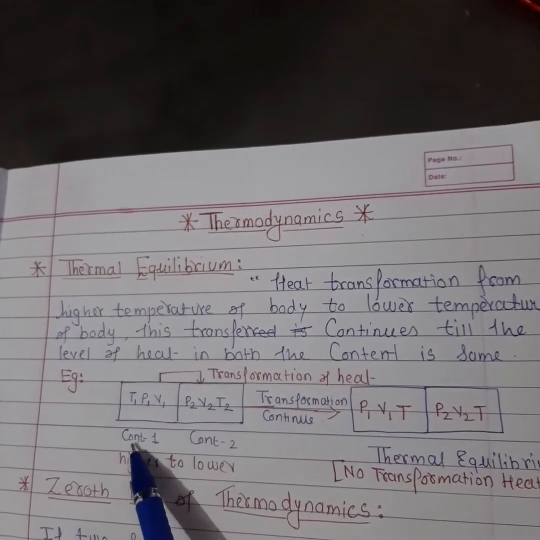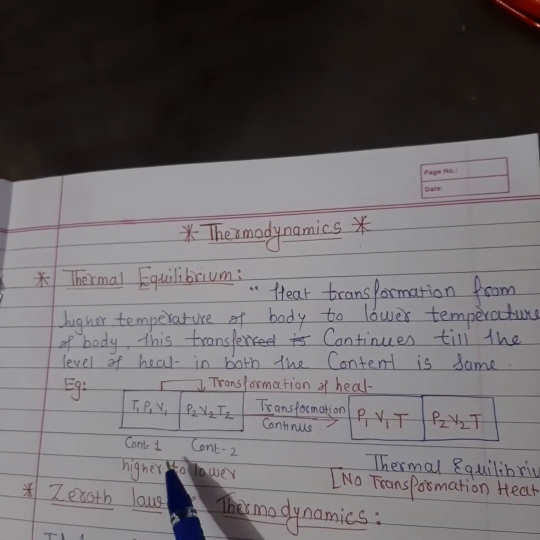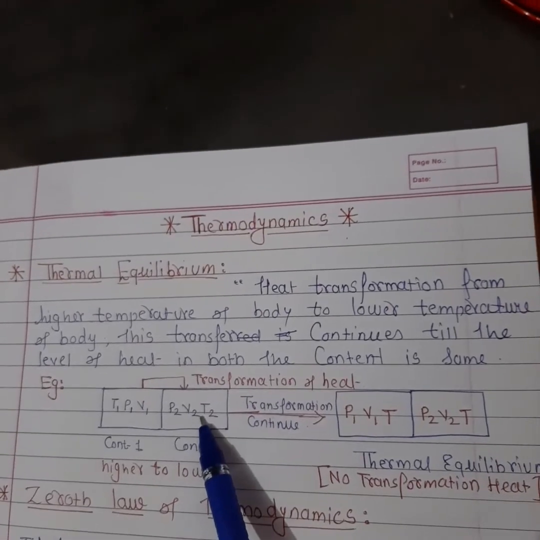Let's consider container 1 at the higher temperature, T1, and container 2 at the lower temperature, T2.